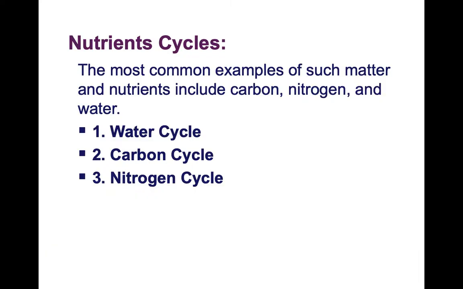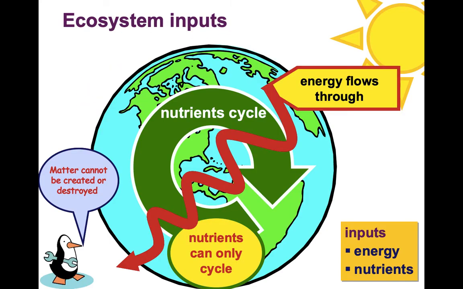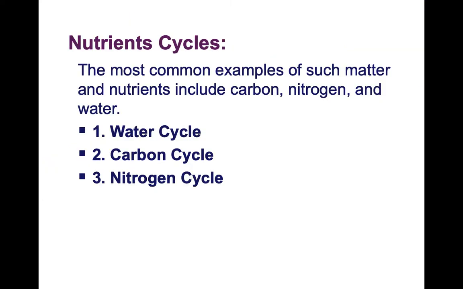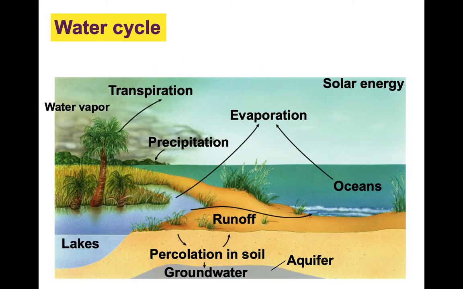Nutrients cycle. Energy flows. All right, so speaking of the nutrient cycles, you are responsible for describing the processes of 3 different cycles. The most common examples of such matter and nutrients include carbon, nitrogen, and water. So in your note taker, you are going to write down some of the definitions of the different processes found within these cycles. So let's start with the water cycle.